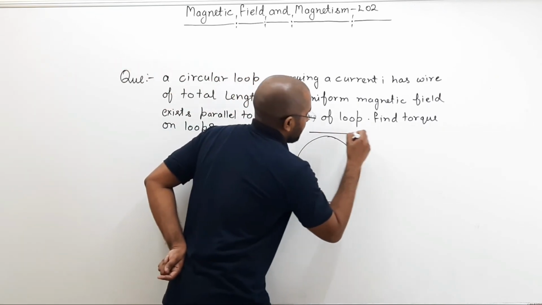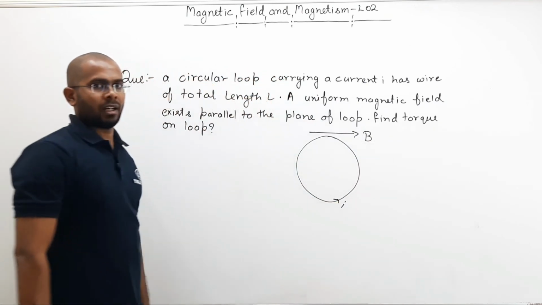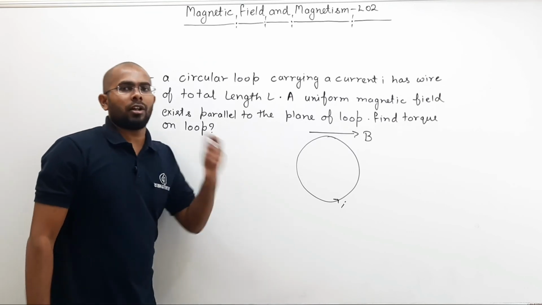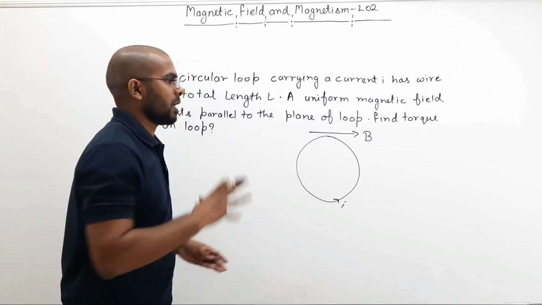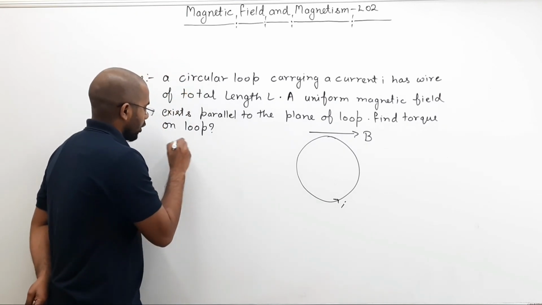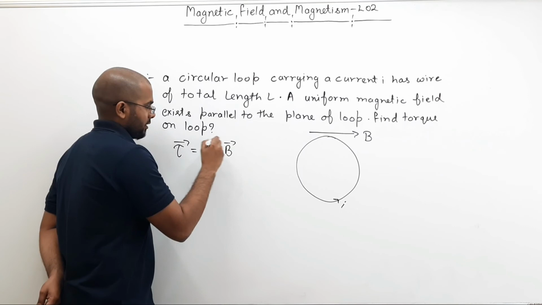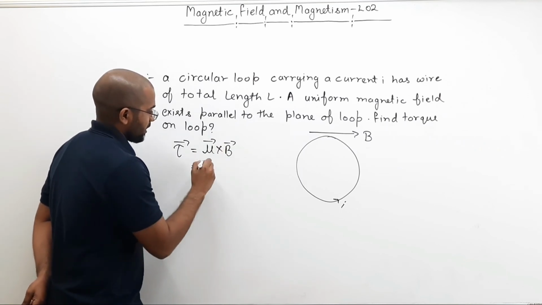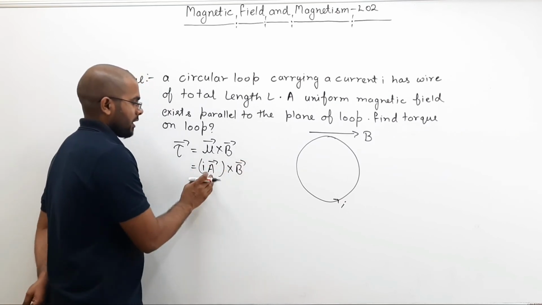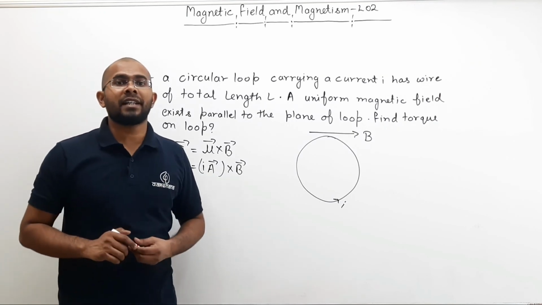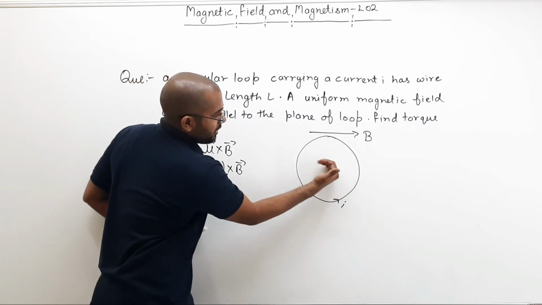So a uniform magnetic field exists parallel to the plane of the loop. So magnetic field is like this. In this entire region there is magnetic field parallel to the plane of the loop. Find torque on the loop. So whenever you have to find the torque on the loop, remember the formula. Torque is equal to mu cross B, or you can also write it as I times A cross B, where area vector can be found by curling your fingers along the direction of current.